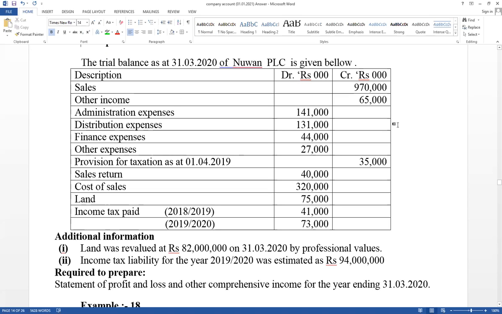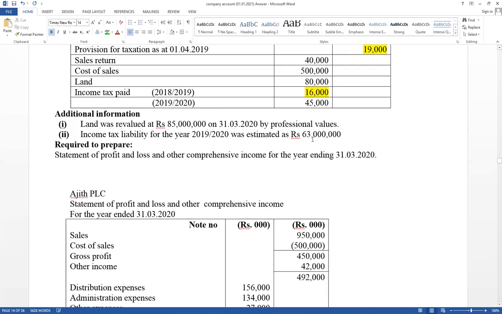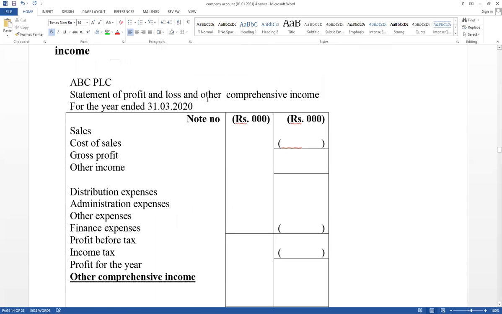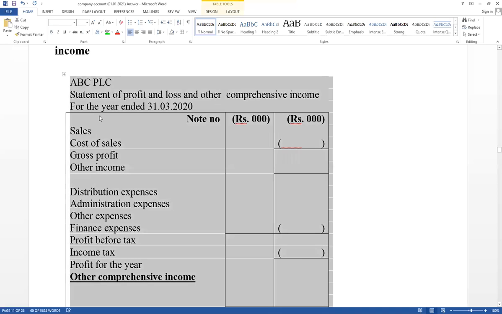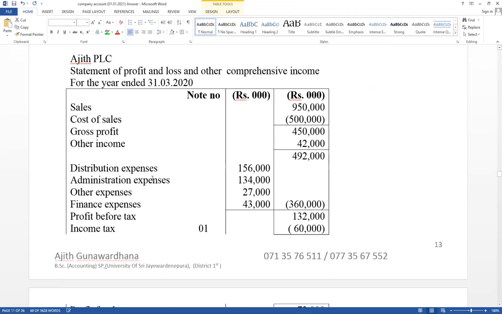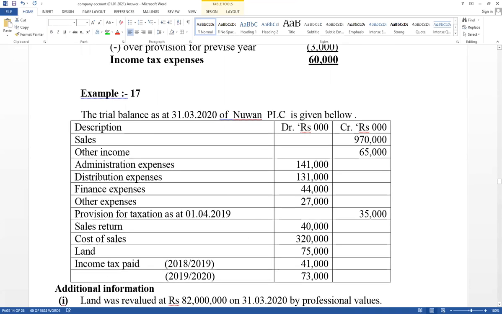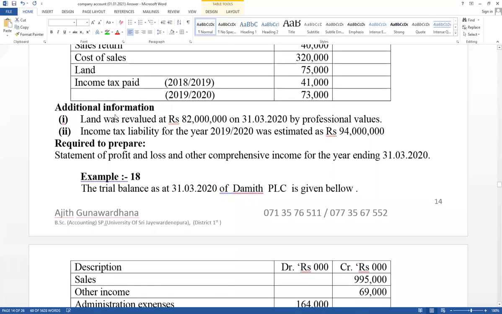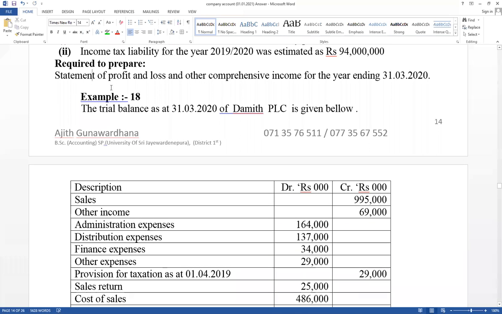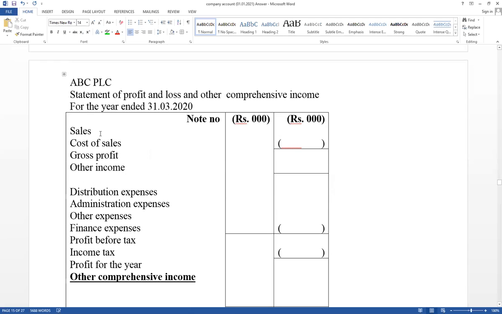First one, prepare the format. This is where you have to prepare the format. Think how to prepare the statement of profit and loss and other comprehensive income. This is the normal format.